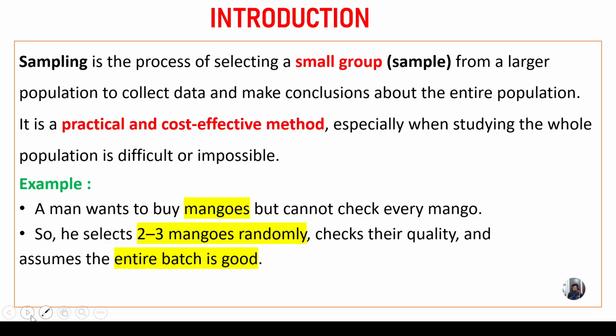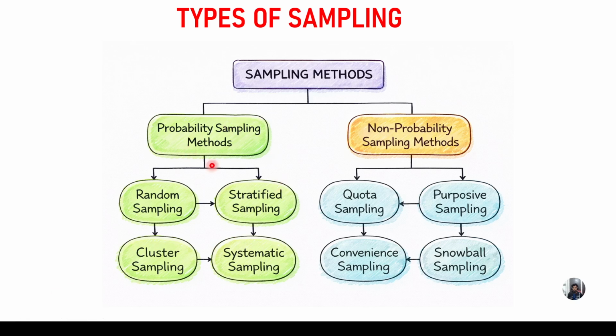Okay. So let us move on to the next slide. Remember all of you, there are two types of sampling. The first one is called probability sampling and the second one is called non-probability sampling. The probability samplings are random sampling, stratified sampling, cluster sampling, systematic sampling, and the non-probability samplings are quota sampling, purposive sampling, convenience sampling, and snowball sampling. Now let us see one by one.